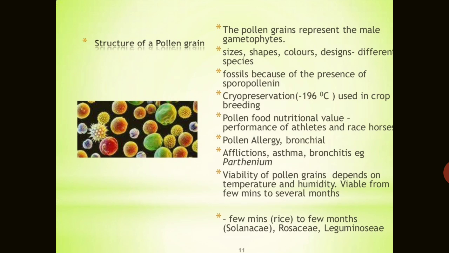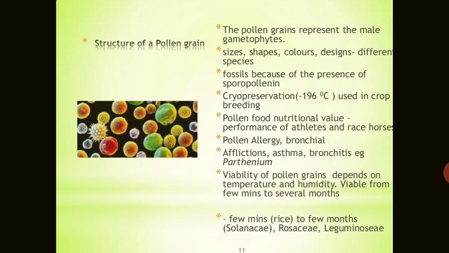No enzyme that degrades sporopollenin is known so far. So it also helps in fossilization. It is so hard that the pollen grains are well protected from hazardous environments when they are pollinated by biotic or abiotic agents. So the pattern and design of the pollen grain has taxonomical significance.